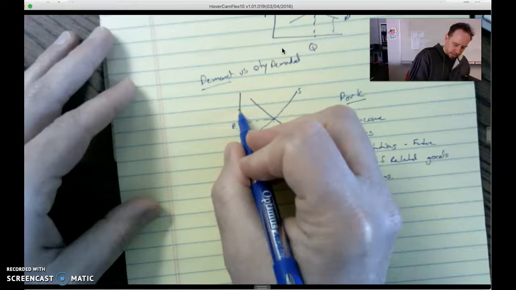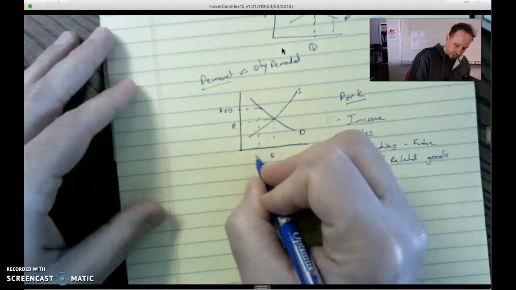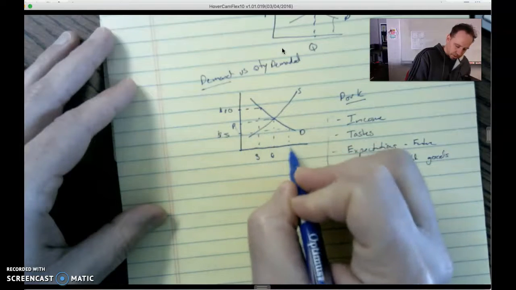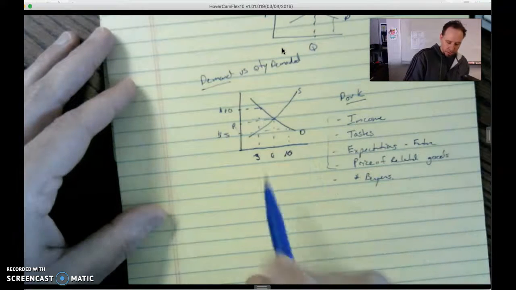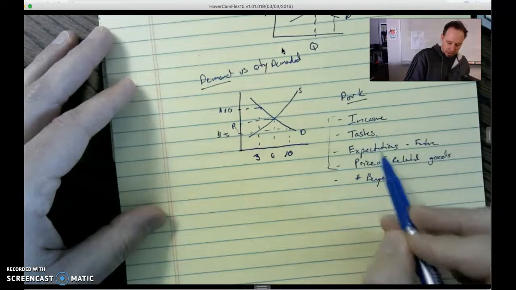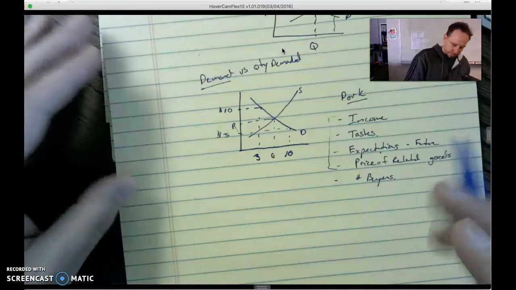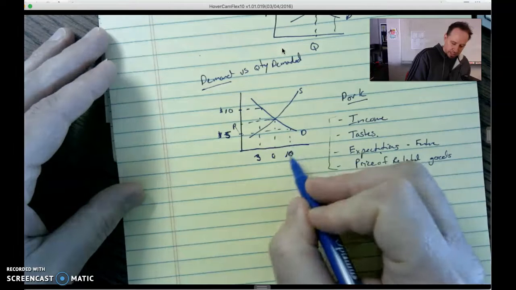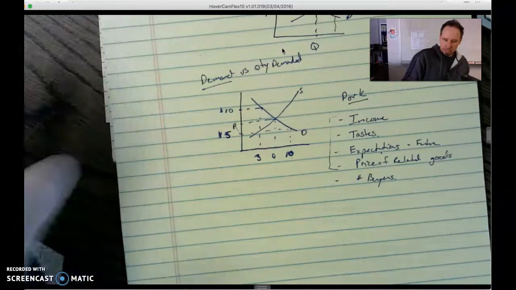We'll say here at $10, we're going to have a quantity of 3. And at $5, it'd be a quantity of 10 units, pounds of pork, whatever unit you want to use. So based on our current income, our tastes, our expectations, where we're at right now, we take a snapshot. If pork were $5 a pound, we'd buy 10 pounds in a set amount of time, maybe a week, maybe a month, whatever unit of time.